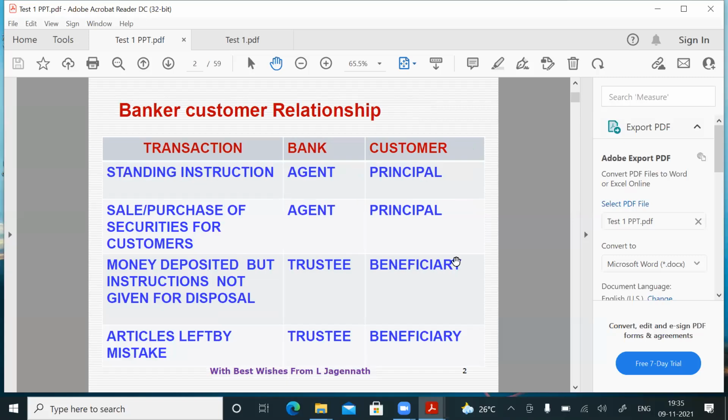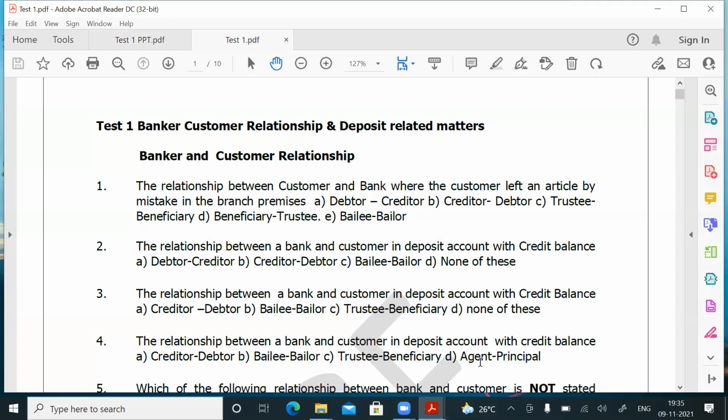Now let us quickly go through the question paper. Let us see different types of questions set over there. The relationship between customer and bank. You have to see in the question, what is the main thing you have to see in this type of paper? See what they have mentioned first in the question, whether it is customer or whether it is bank. In the first question, the relationship between customer and bank, where the customer has left an article by mistake in the branch premises. I told you, in such a case, customer is the beneficiary. By mistake, he has left. Bank has to keep the article as trustee on behalf of the customer.